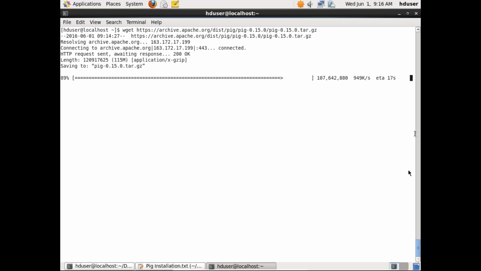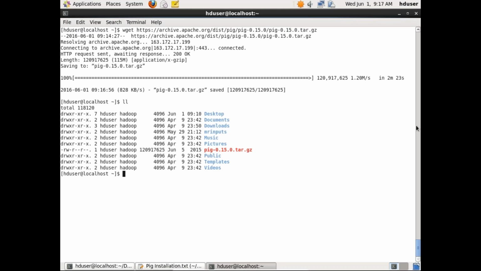The version that we are downloading here is Pig 0.15. That you have to remember. So it's almost done. Okay, this is done, and if you issue the ll command here, you should be able to see the downloaded file. You can see it here.